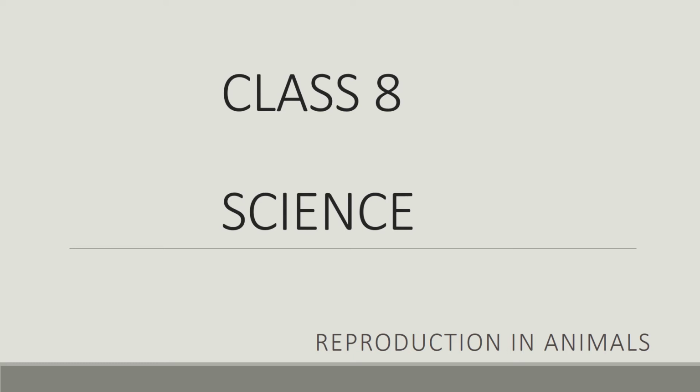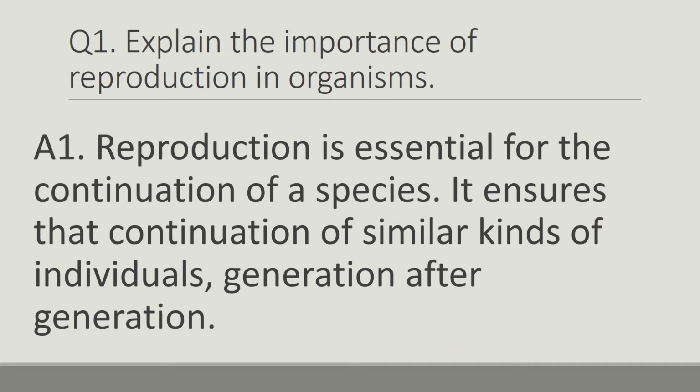Today we are going to start class 8 science question answers of chapter 9, that is reproduction in animals. Question number 1 is explain the importance of reproduction in organisms. The answer is reproduction is essential for the continuation of a species. It ensures the continuation of similar kinds of individuals generation after generation.